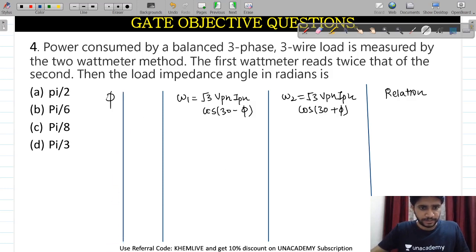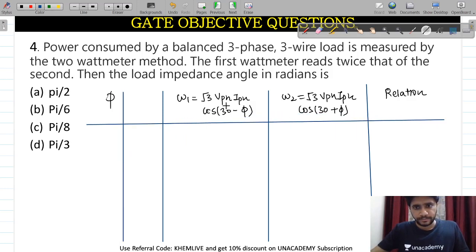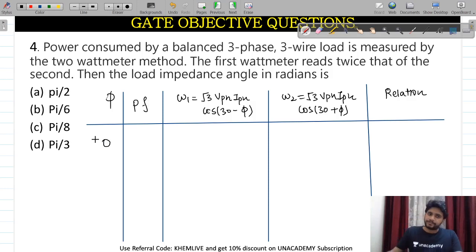What should be the power factor here? Suppose the value of phi is 0, in radian also it is 0. The value of power factor will be 1. It means unity power factor.